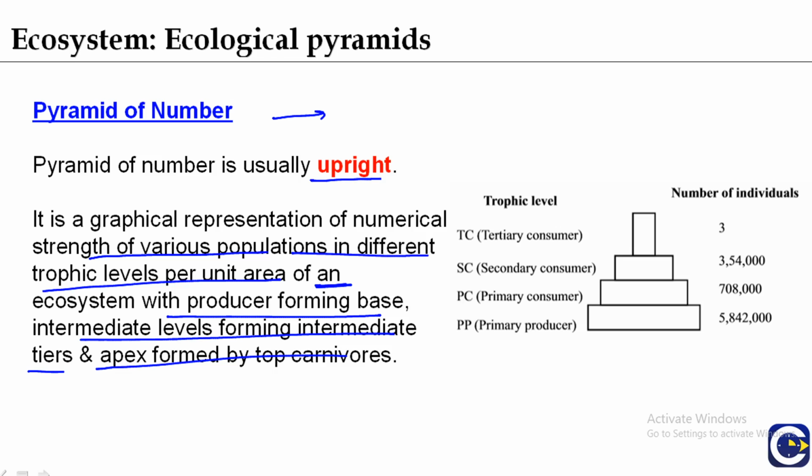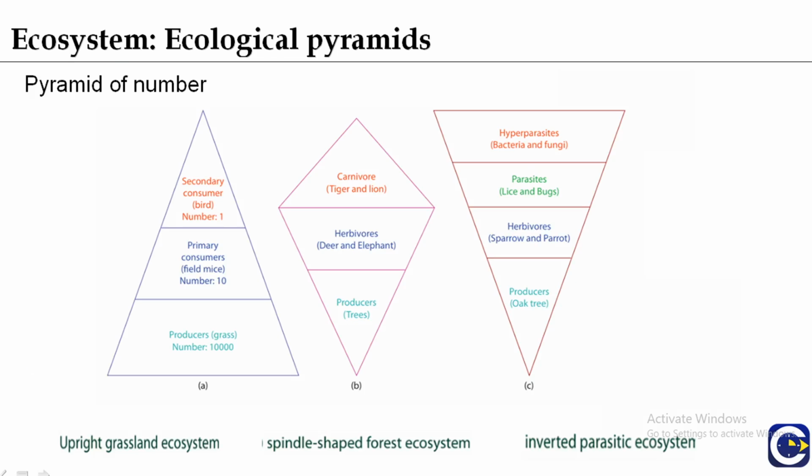As we can see here in the pyramid of number: primary producer, primary consumer, secondary consumer, tertiary consumer. The number of individuals is decreasing at each level. So it is usually upright.